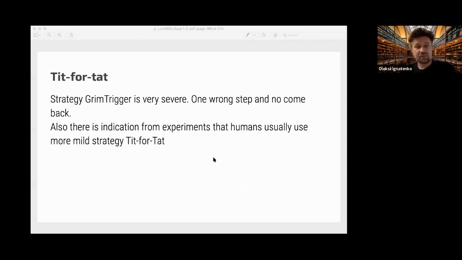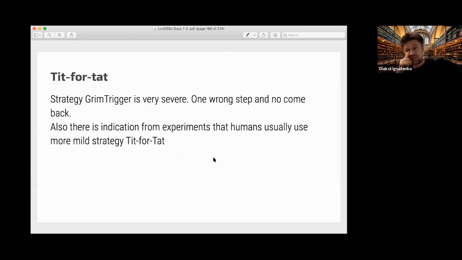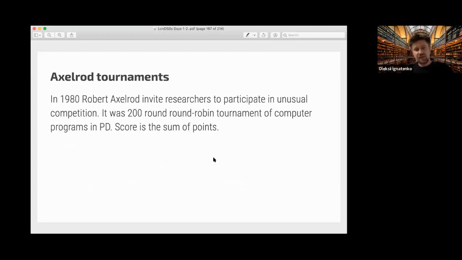And why did tit for tat become so famous? The strange thing is that tit for tat is actually not an equilibrium strategy. It's not a subgame perfect Nash equilibrium, but it's a weak equilibrium in some sense. So in the 1980s, Robert Axelrod, also a very prominent computer science specialist and game theorist, invited researchers to participate in a very unusual competition.